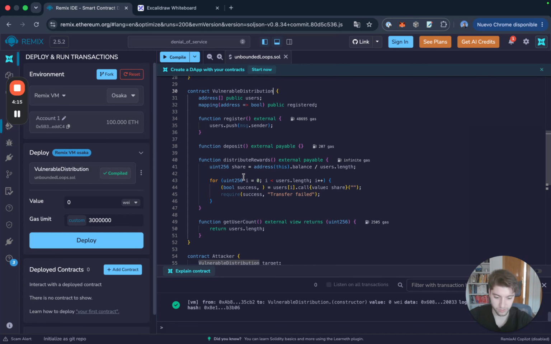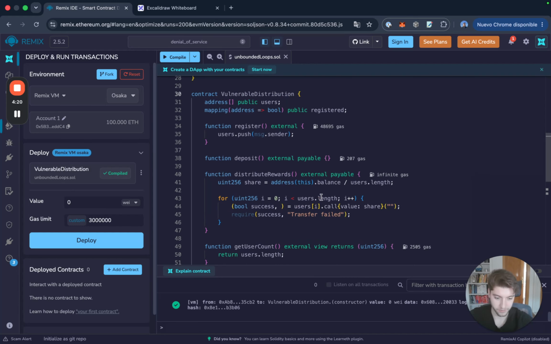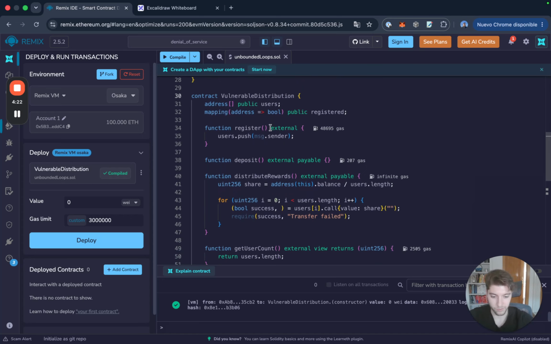Let's actually dive into the code. I'm going to see if I can zoom in a little bit. Yes, there you go, so you can see it better. We have this vulnerable distribution contract right here. Let me move this Loom stuff out of the way. Awesome. So we have this vulnerable distribution contract. It has an unbounded array, like I said earlier. It has an array of addresses that can grow without boundaries.